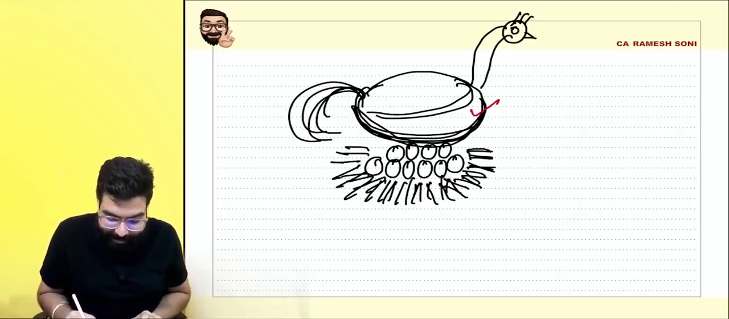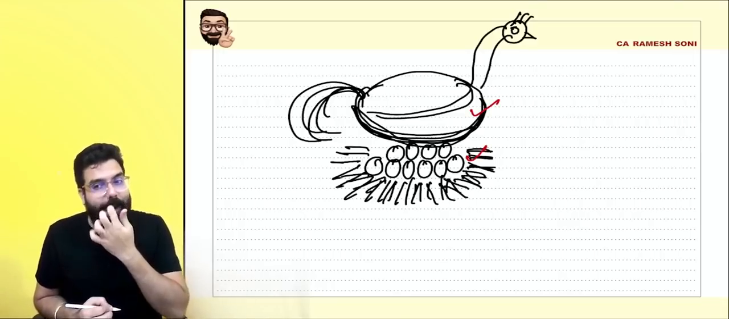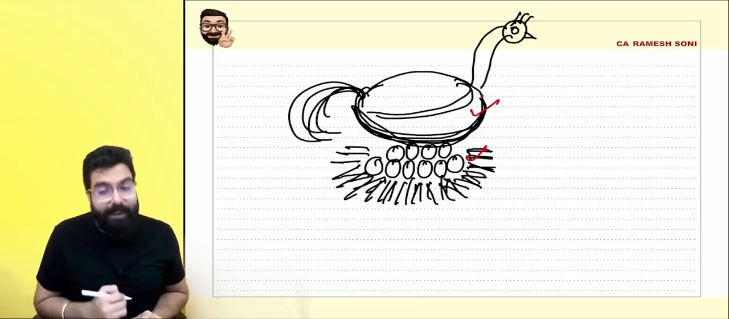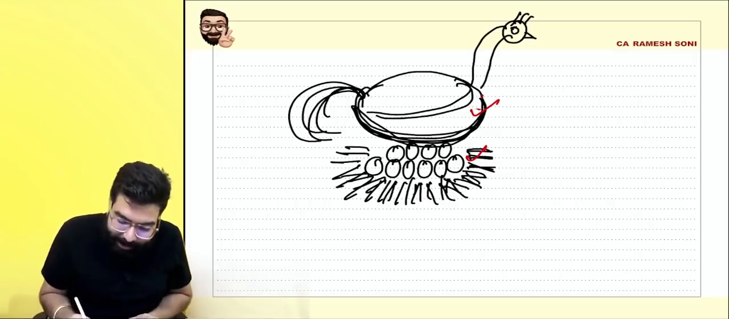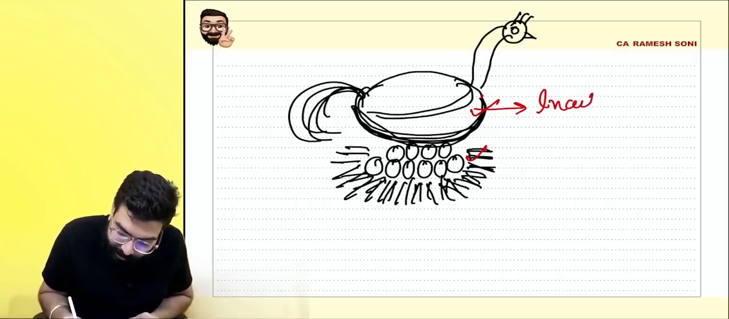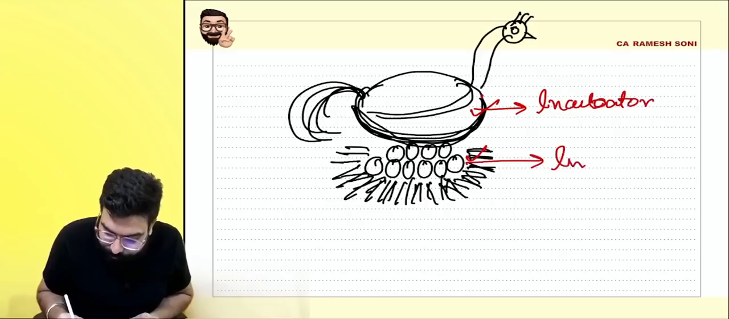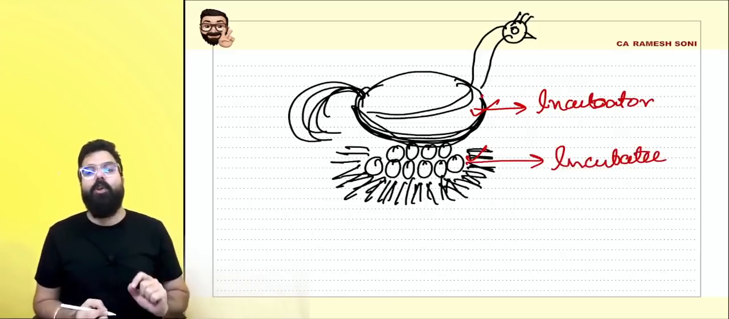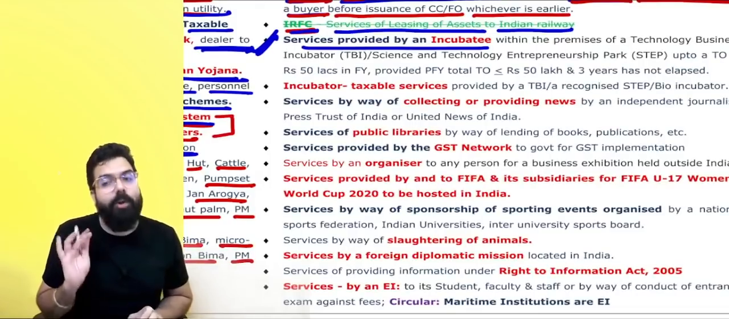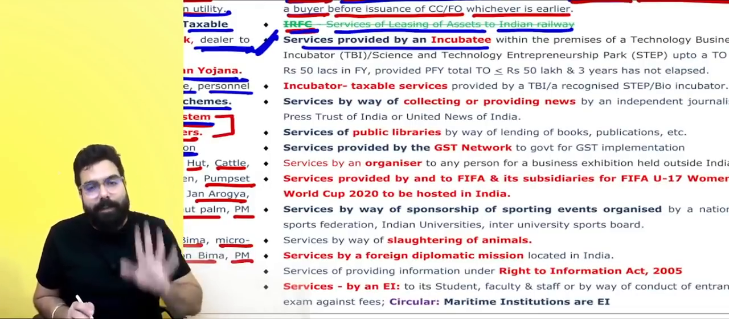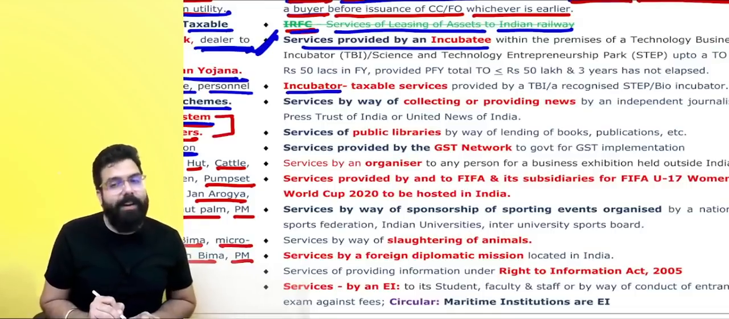So people, always remember, this is the chicken and this is the egg. Now, what happens? The hen is giving the warmth to the eggs. The same way is an incubator. So, this is known as an incubator and this is an incubatee. Always remember, they are talking about an incubator and incubatee now. Services provided by an incubator are also exempt.